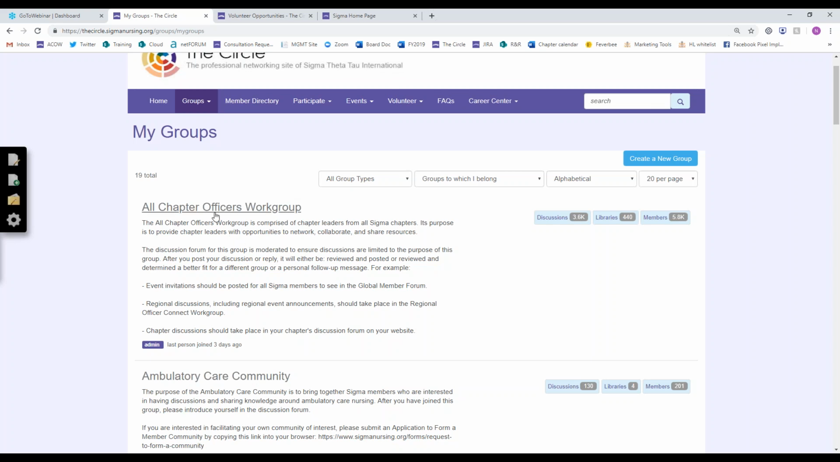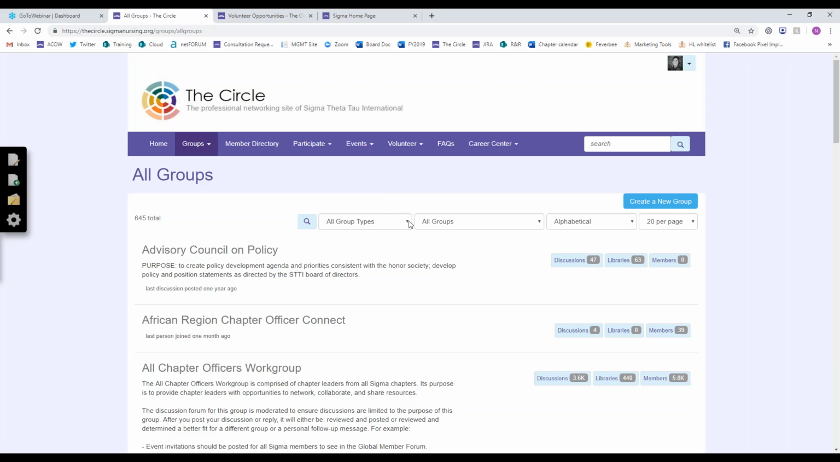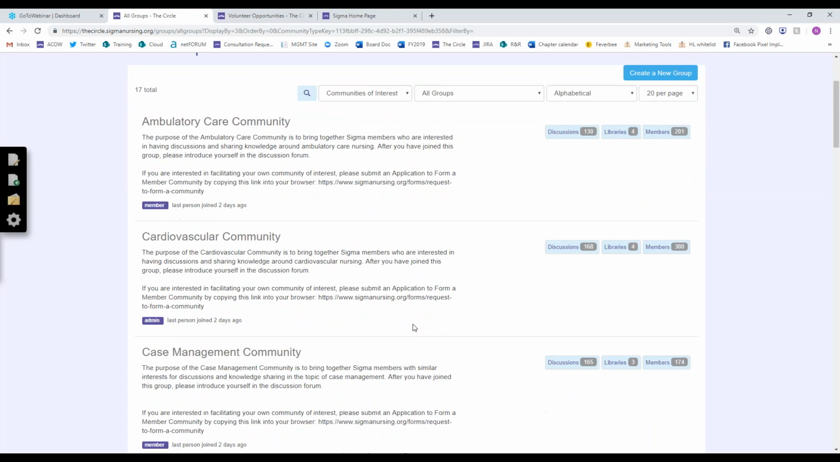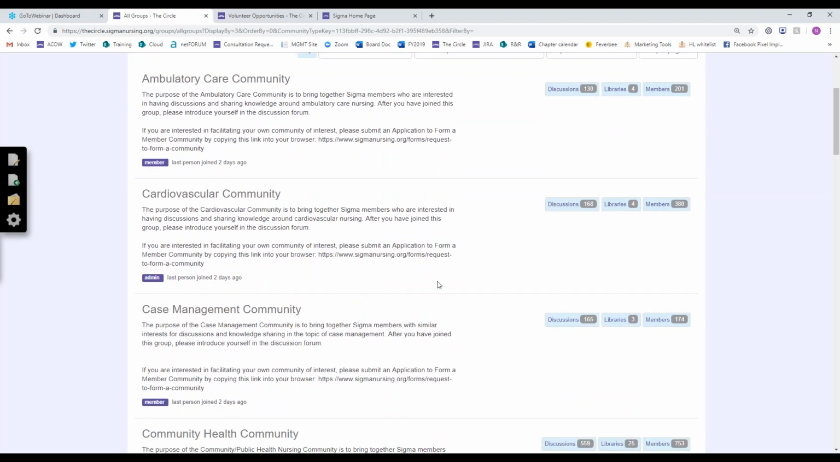So one are the communities of interest. To find the communities of interest, I'm going to click on Groups and then All Groups. Wait for that to load up here. And then you can use these filters to find specific kinds of groups. So if you click on all group types, I want to find the communities of interest. So I can select that filter option, and that's going to pull up the various communities of interest that are available for members to join.